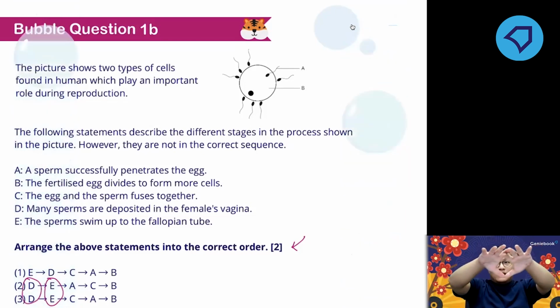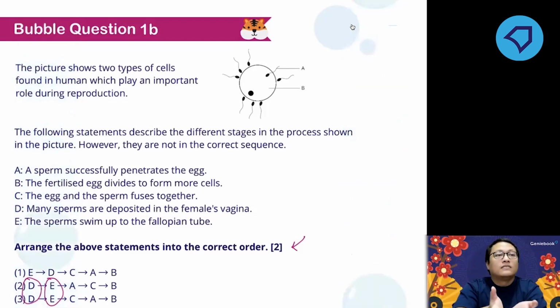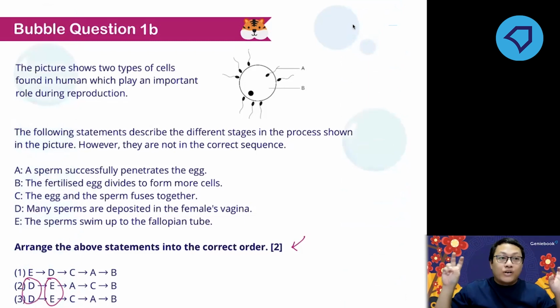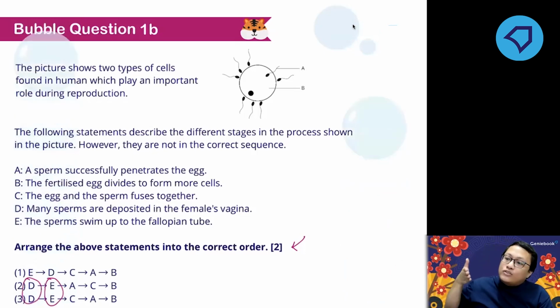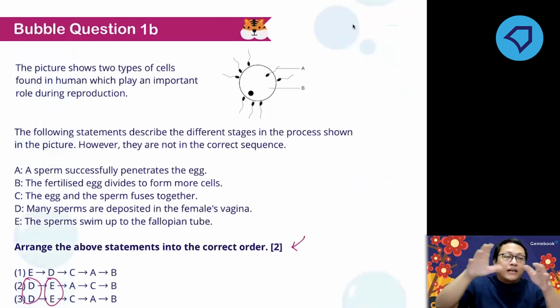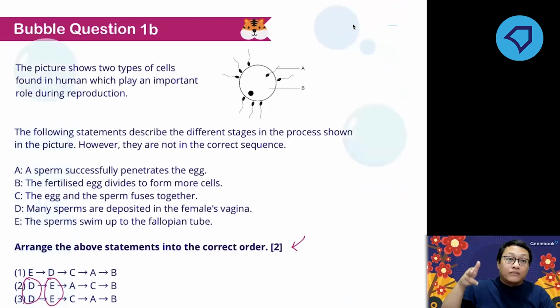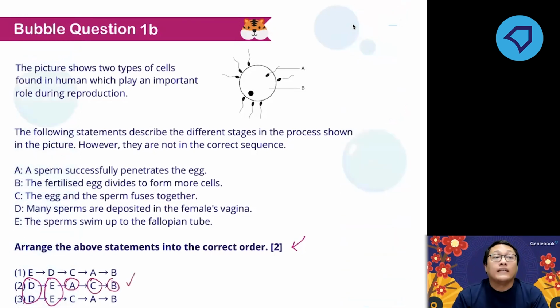Please remember that the egg has a barrier, and this barrier must be penetrated. What does penetrate mean? Penetrate means to pass through the barrier. So there's a barrier in the egg cell, and the barrier has to be penetrated by the sperm. After the sperm has penetrated the barrier, then the sperm can fuse with the egg. So that's why A comes next, then followed by C, and then B is the last one. So the answer is 2.